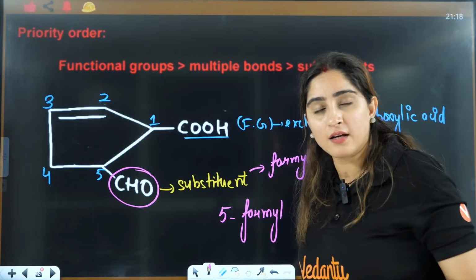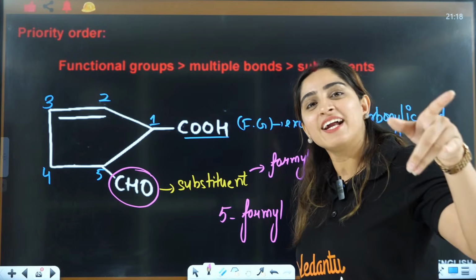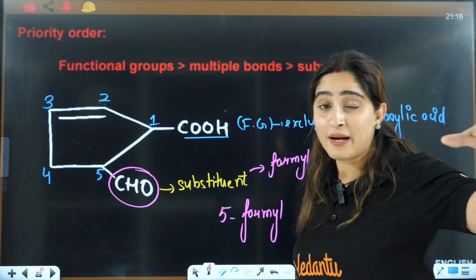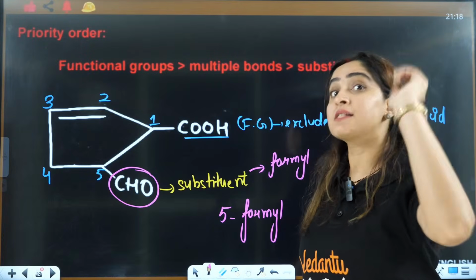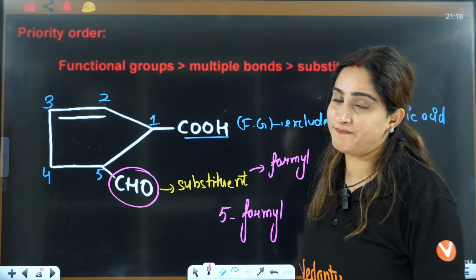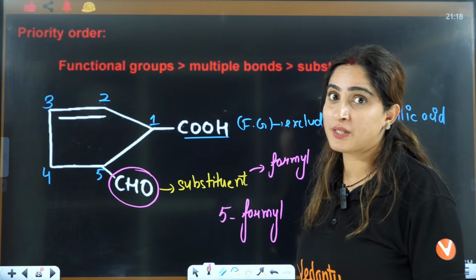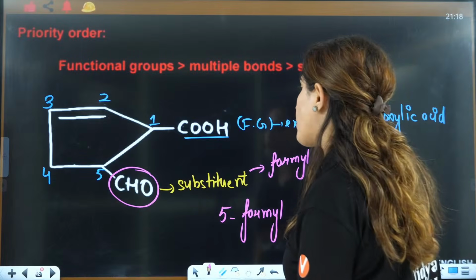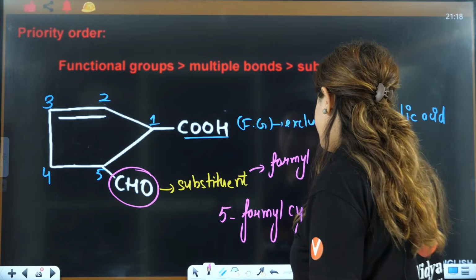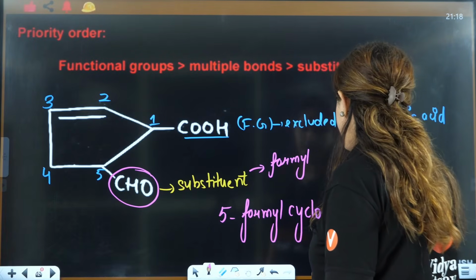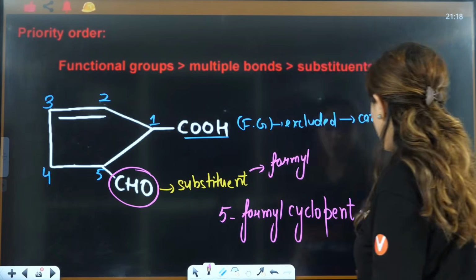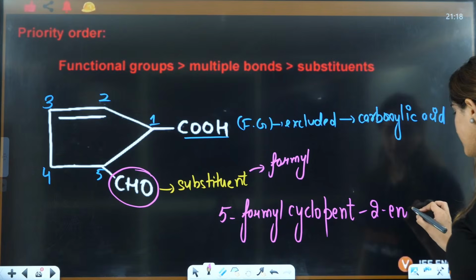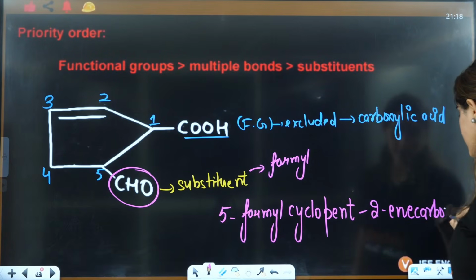Wait a minute. When it is a functional group, that is carbaldehyde, right? When it is a substituent, it is formyl. It was like a tongue twister, right? So 5 formyl, and then you have cyclo. This is pent. On second you have ene, pentene, and this is carboxylic acid. Ene carboxylic acid.